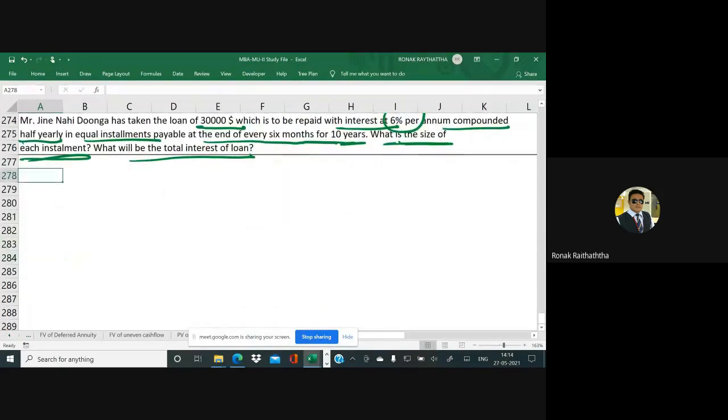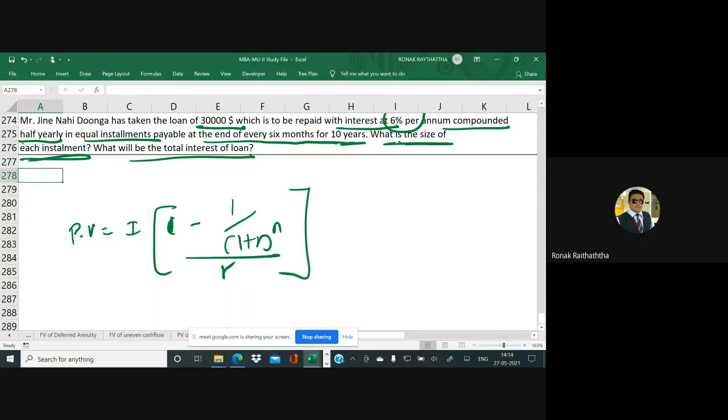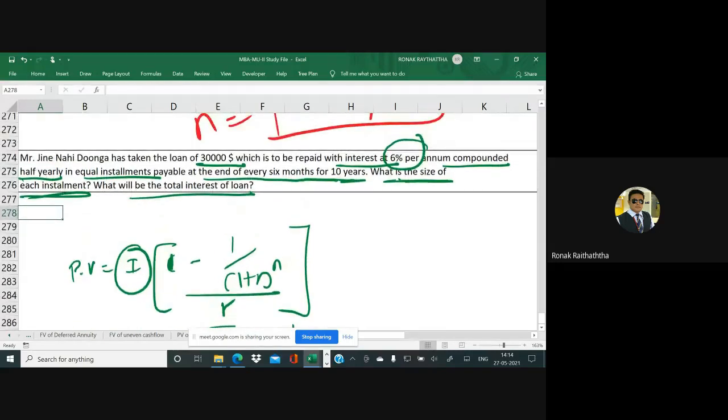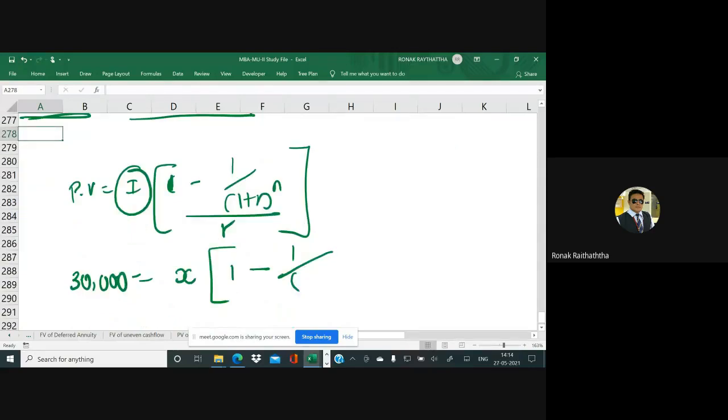So PV is given to us. PV equals I in bracket 1 minus 1 divided by (1 plus r) raised to n, to be divided by r. Now here we are supposed to find the I. PV is given, the amount of the loan, 30,000. I'll be assuming it as x in bracket 1 minus 1 divided by 1 plus r. So r is how much? 6%. But I'll not be writing 6% now. Please put it in the back of your mind.